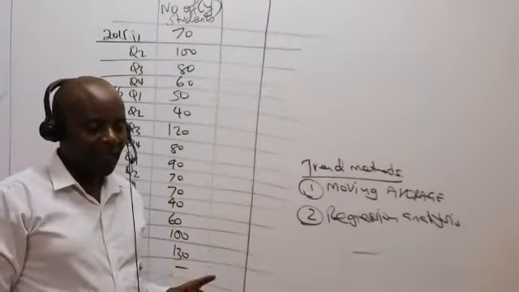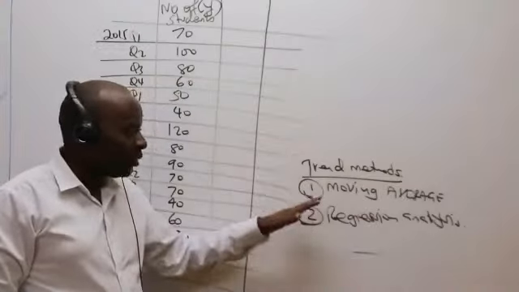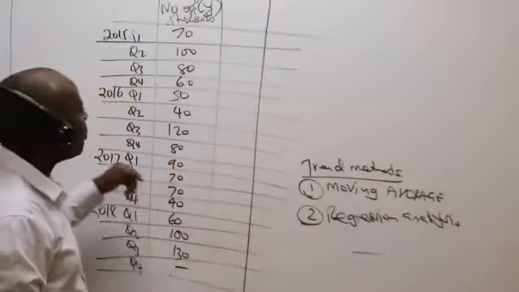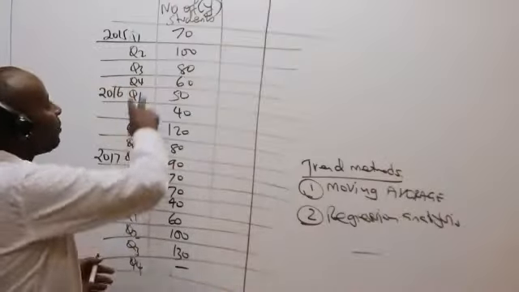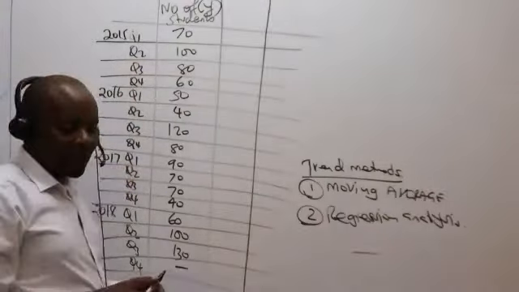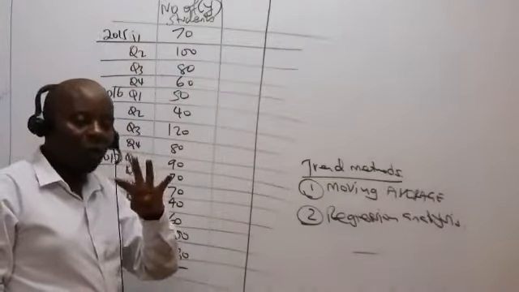Now listen, when we talk of moving averages, which is the one that will even be more common than regression, what you're supposed to do is to ask yourself, how many times are they breaking their year? Like in this case, they are breaking their year into 4 quarters.